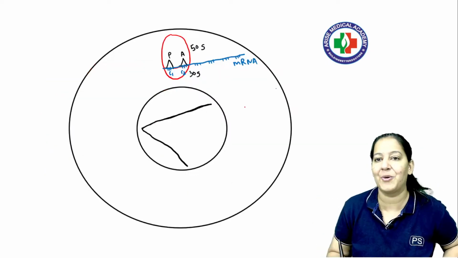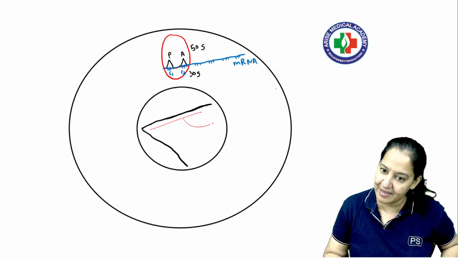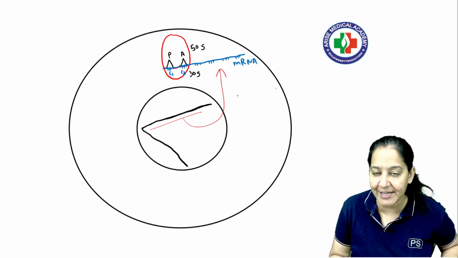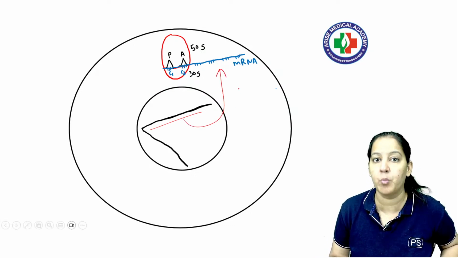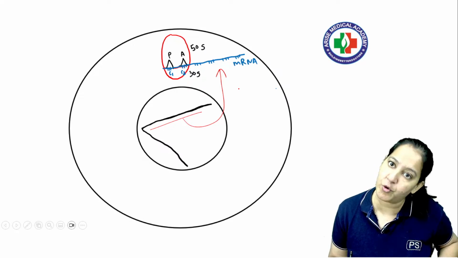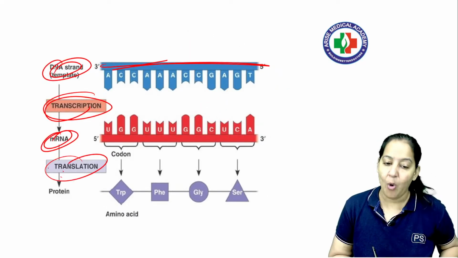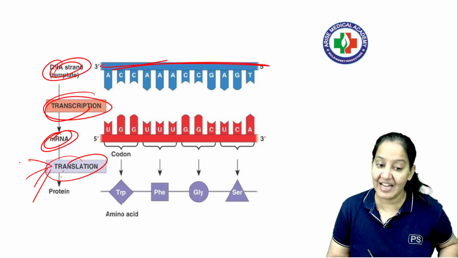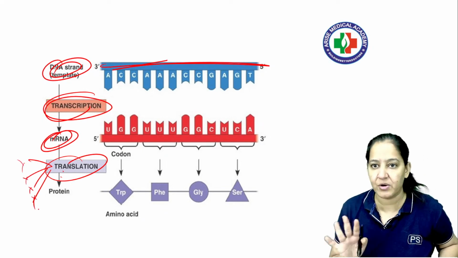Now this mRNA comes out. The mRNA which is synthesized here is coming out into the cytoplasm, going to the ribosome, where the mRNA will convert into protein, and this is known as translation. So all the 4 drugs will act on translation. They inhibit one of the steps of translation, that is the concept.